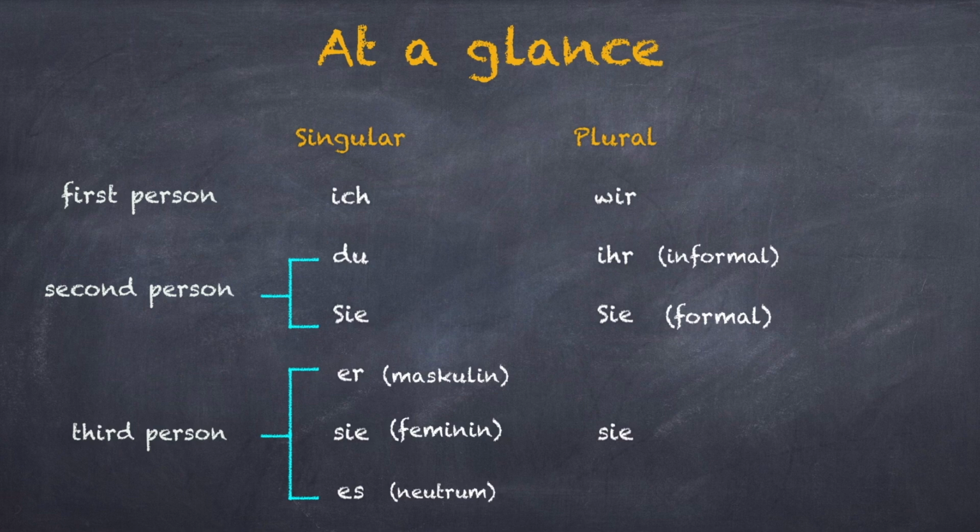For example, if you're talking about Martin or der Lehrer, then you use er. When talking about die Freundin or Martina, then use sie. When talking about a thing that's neutral, for example, a book or car, das Buch oder das Auto, then you will use the pronoun es. When you're talking about more than one person or things indirectly, for example, when talking about Martin and Martina, then you would use sie.